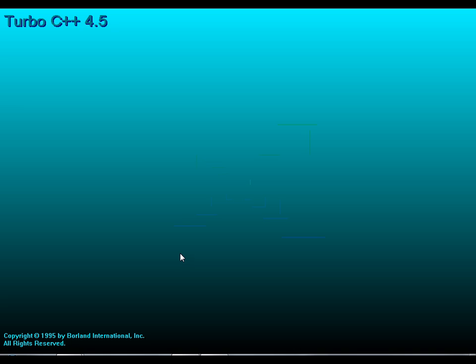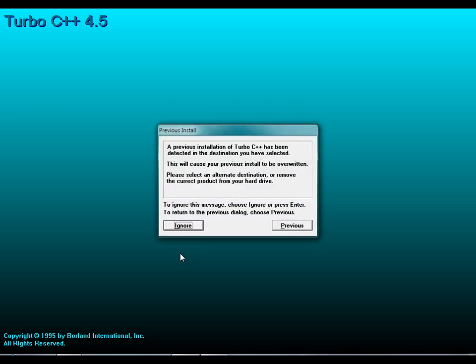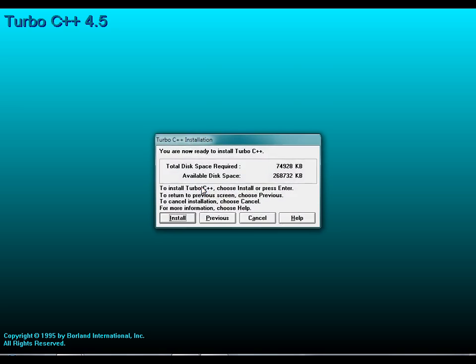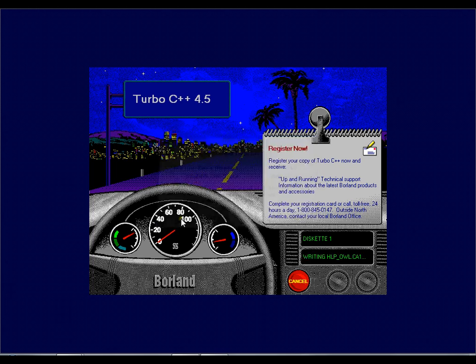I have chosen the H drive to install this, and because I've already installed the software on my system in the H drive, it's saying the previous installation of Turbo C++ has been detected in the destination you have selected. So just ignore this, press enter. Install.